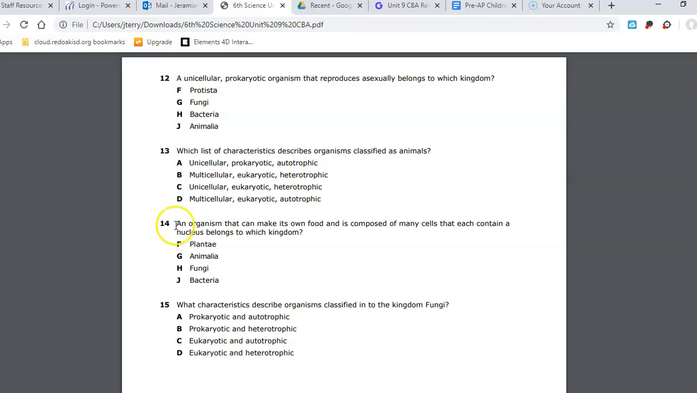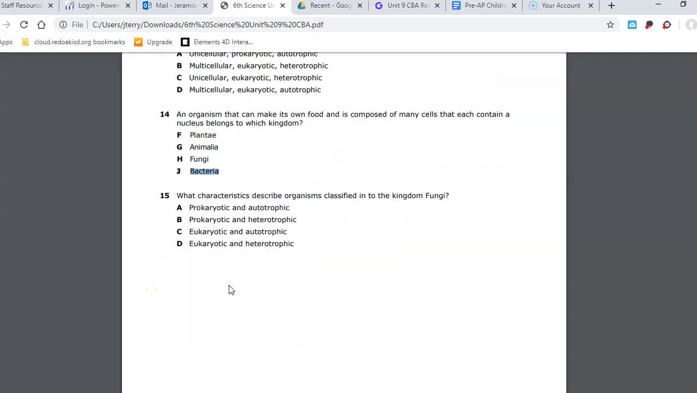Number 14. An organism that can make its own food and is composed of many cells that each contain a nucleus belongs to which kingdom? Is it F, Plantae, G, Animalia, H, Fungi, J, Bacteria?